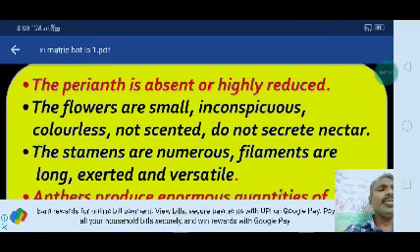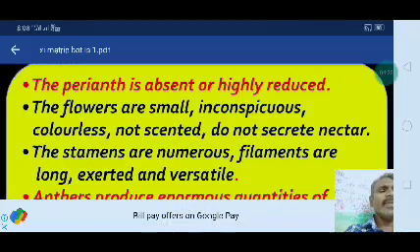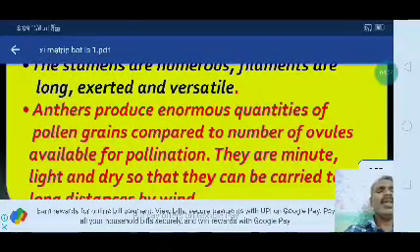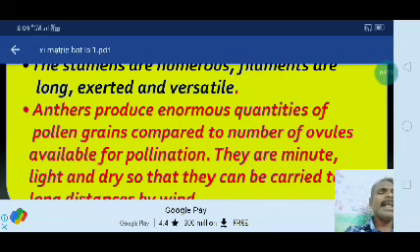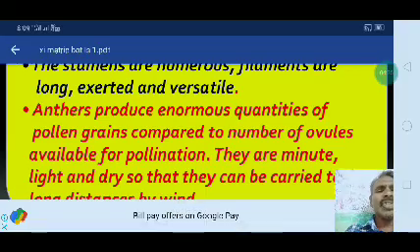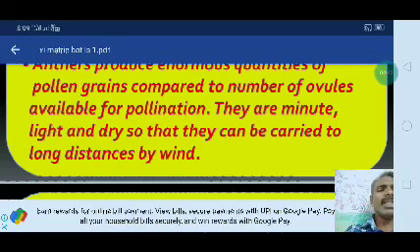The stamens are numerous, and the filaments are very long, exerted and versatile in nature. Anthers produce enormous quantities of pollen grains. The pollen grains are produced enormously compared to the number of ovules available for pollination. They are minute, light and dry so that they can be carried a long distance by wind. These are the characters mostly involved in wind pollination.